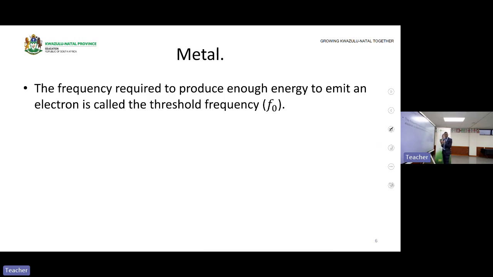Same thing applies to a metal. If you want to emit the electron from a metal, there is a certain threshold you must meet. So there is a threshold frequency of what? Of the metal. That's a frequency that you must meet so that you can emit the electron.